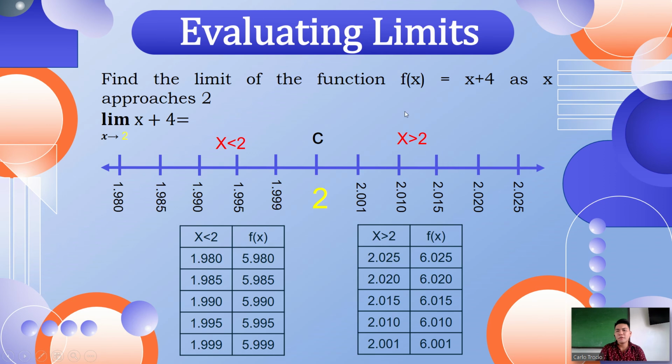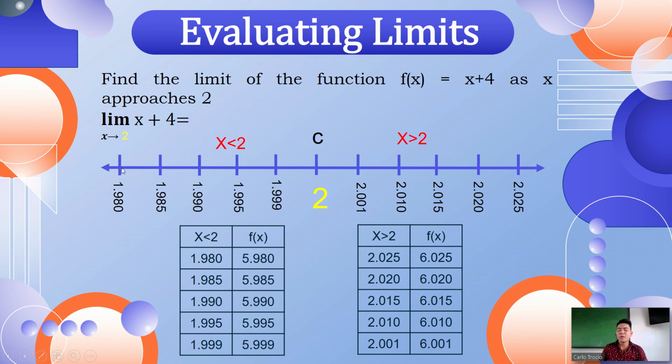Okay, so find the limit of the function f of x is equal to x plus 4 as x approaches 2. If you're going to write it in a mathematical symbol, you will have the limit of x plus 4 as x approaches 2 is equal to the answer that we are looking for. So we are looking for the answer now. How to find the limit of this function x plus 4 with 2 as our c.